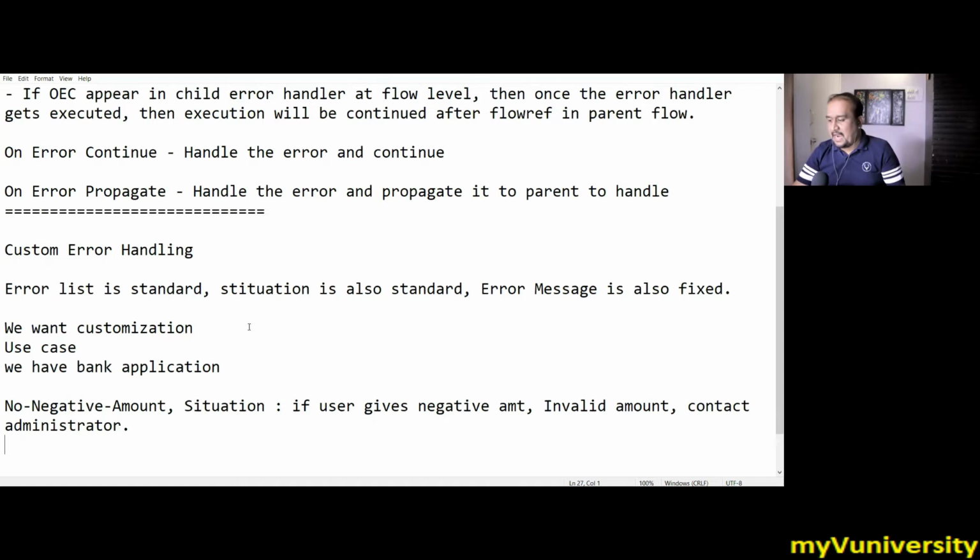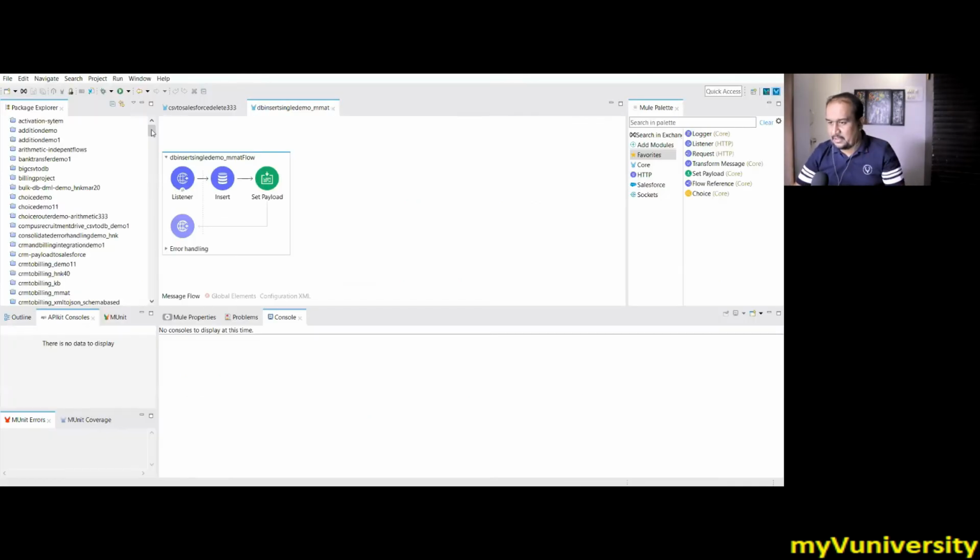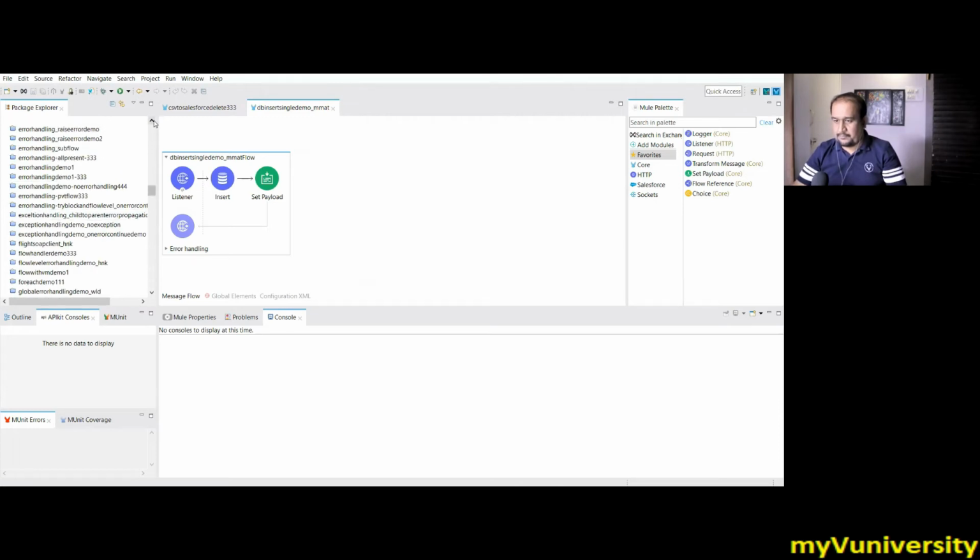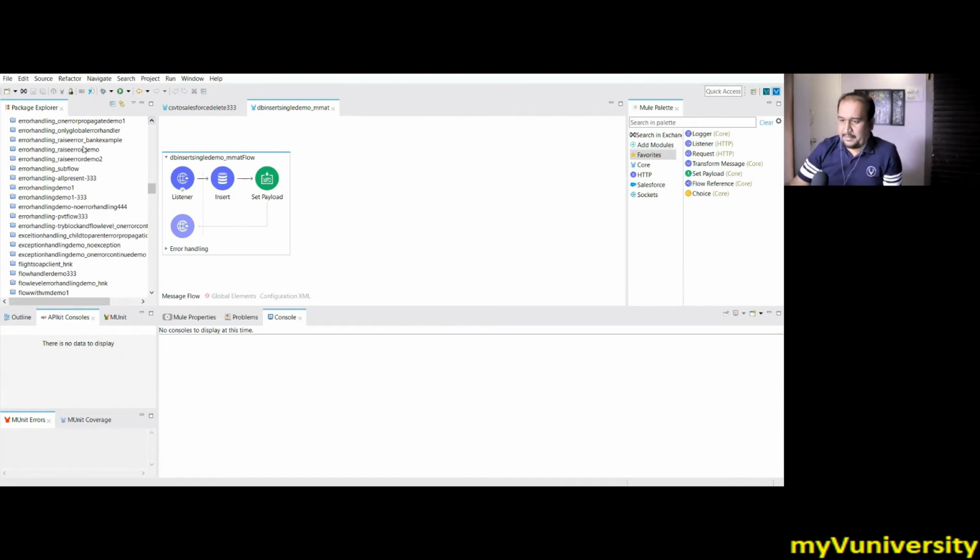So how can I handle that? What I do, I show you the project in which I'm already doing it. In case you don't understand anything, we'll talk about that. Let me show you custom error handling. Okay, so raise error, raise error demo. Let me see if that kind of simple example is there. I don't think this bank example is really complete, but let me show you that.